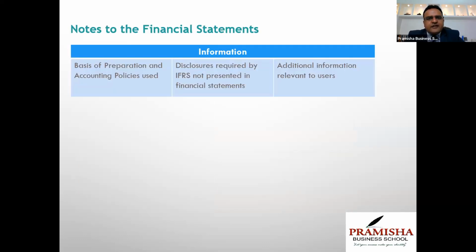Whatever you could not present in these financial statements, you will be presenting in the notes to accounts. Notes to accounts are schedules. You give additional information relevant to users of all the items you have shown as part of balance sheet, income statement, statement of changes in equity, or cash flow statement.